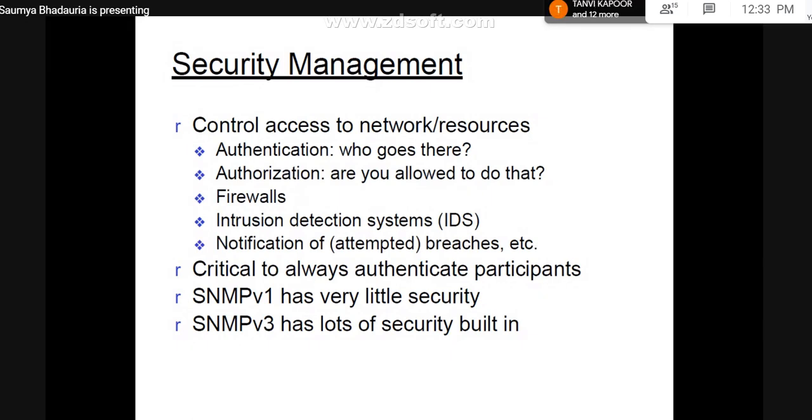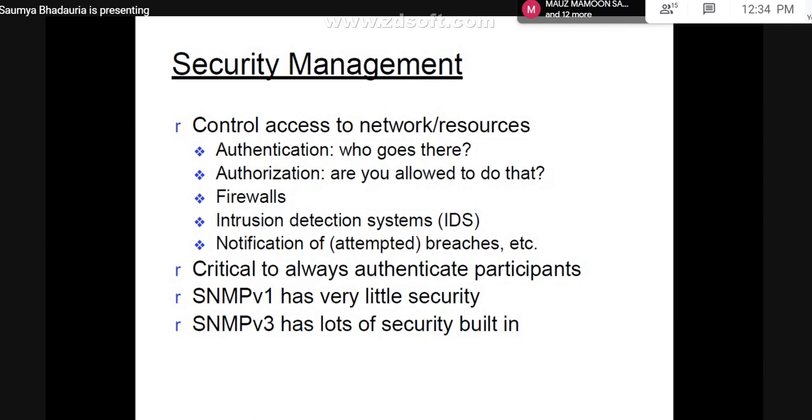Okay, the last thing is notification of attempted breaches. So this entire thing is the reaction mechanism or the action mechanism. Once the intrusion or any possible defect is identified in the system, your system may either behave in a reactive manner or in a proactive manner, whatever way it is trained to, in order to have a better security management scenario.